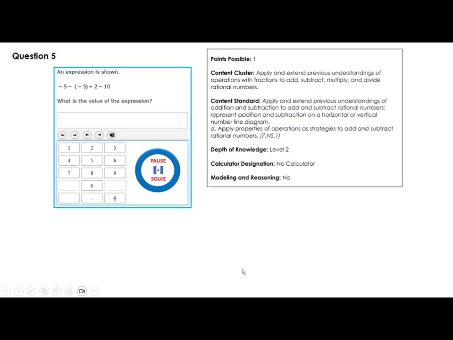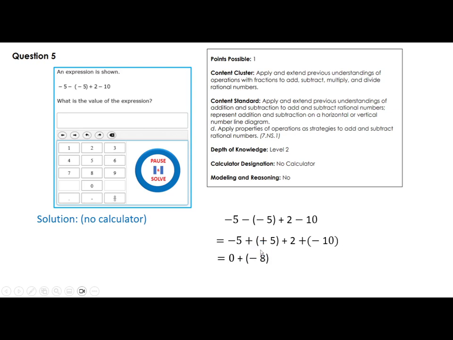An expression is shown. What is the value of the expression? Okay. -5 minus 5 plus 2 minus 10. Negative 5 would give you plus 5, the same as plus 5. Plus 2 plus -10. So -5 plus 5 is 0. And 2 minus 10 is -8, and the answer is -8.